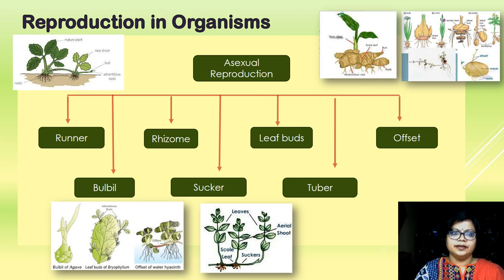Vegetative propagation. Now we are going to discuss vegetative propagation. Vegetative parts are involved. First one is the runner. Runner is very common in grass. What happens is that from the basal part of the aerial stem, branches develop and form a long internode, and then once again from the nodal region the aerial shoot develops, and from the base the adventitious roots develop.